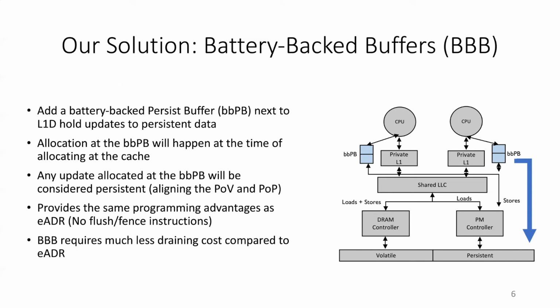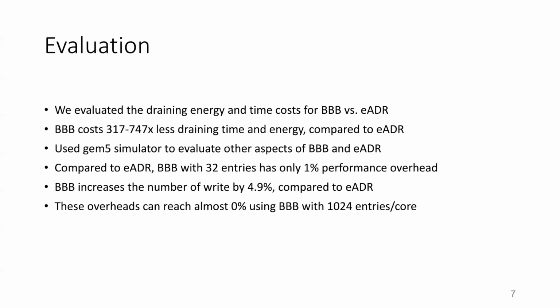Any update will be allocated at the persist buffers when it becomes visible. And since any update allocated at the buffers will be considered persistent because they are battery backed, our solution aligns the point of visibility and the point of persistency and provides all the programming simplification advantages of EADR, but for an extremely lower cost compared to EADR. In our paper, we evaluated the draining energy and time costs for our solution and EADR. We found that BBB costs from 300 to 700 times less draining cost compared to EADR.